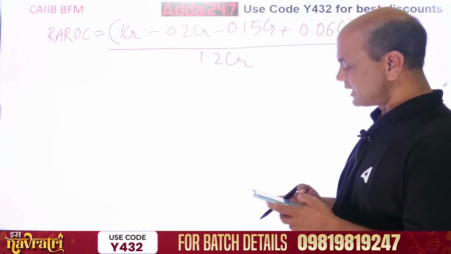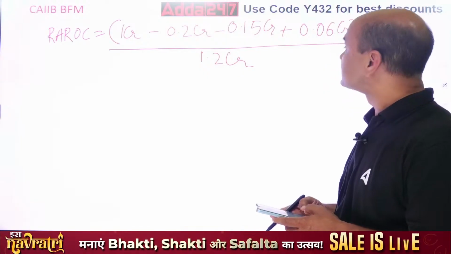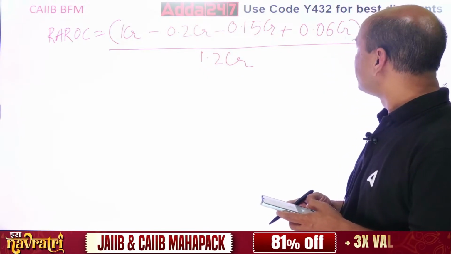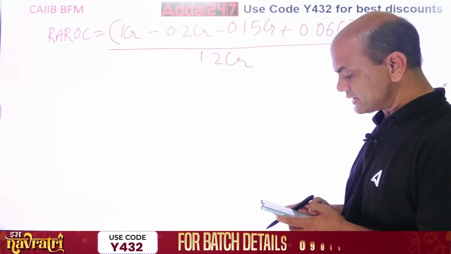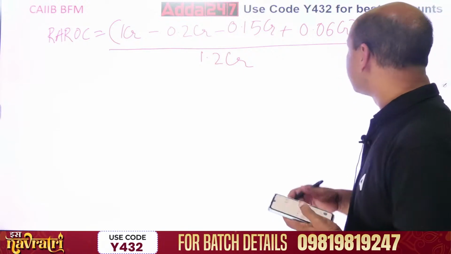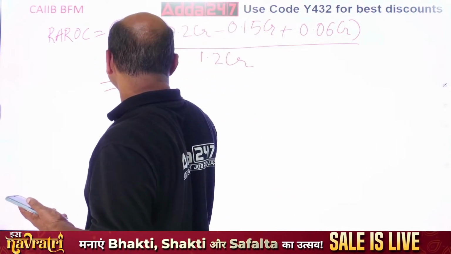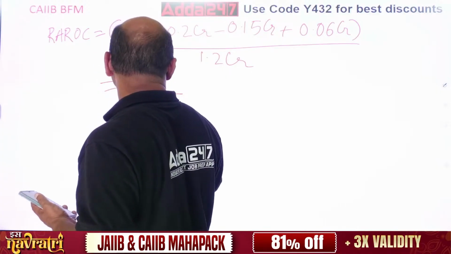So 1 minus 0.2 minus 0.15 plus 0.06. That is equal to 0.71. So REROC equals 0.71 upon 1.2 CR.